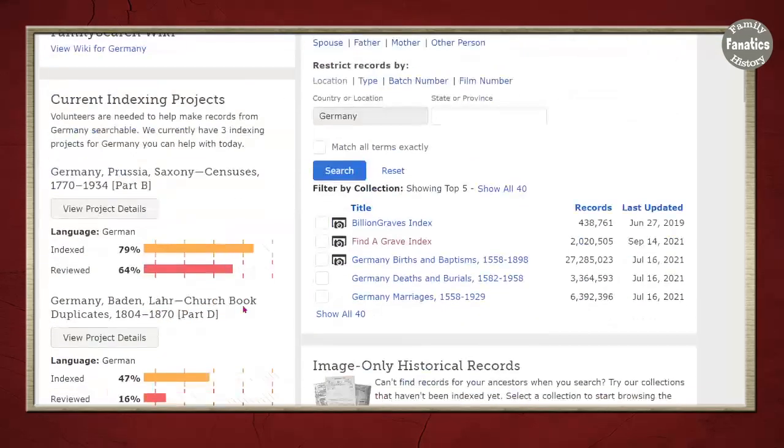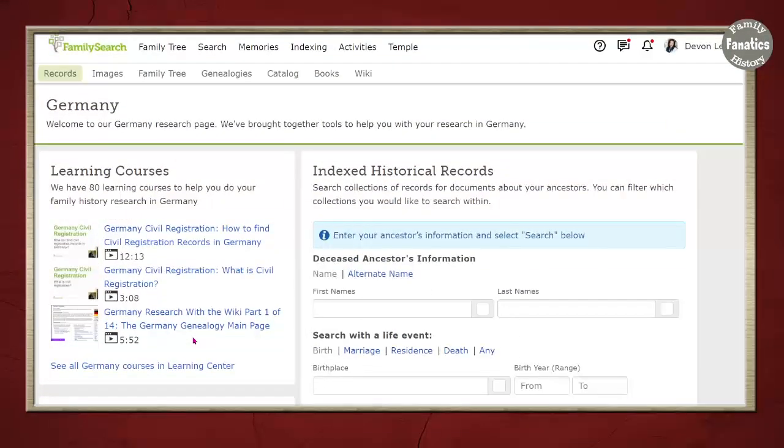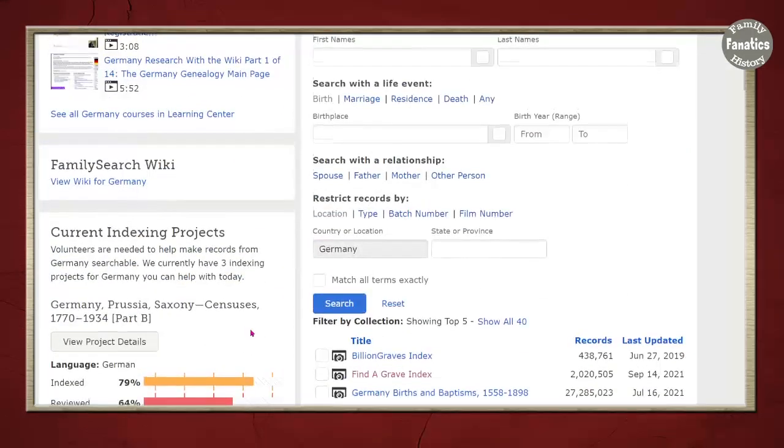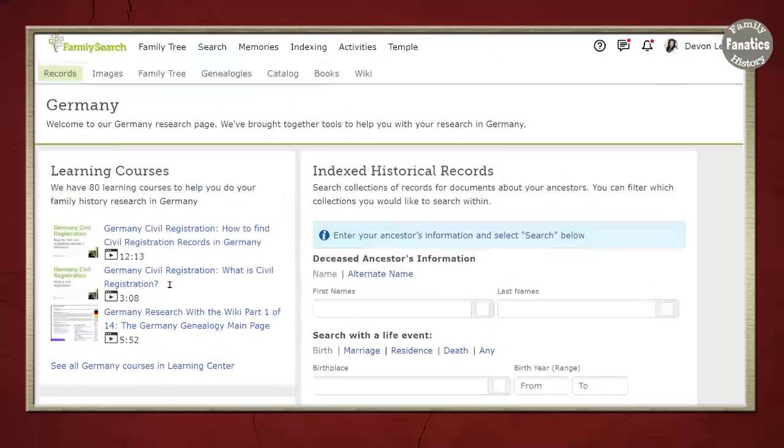There's the wiki, but there's also current indexing projects. Let's say you want more records in Saxony. Well, how about you come and contribute to indexing those records, and then they become searchable. That's kind of neat that there's these location portal pages that tell you how to learn something, what types of records are available, and then invites you to contribute to the research project. So be sure to check that out.